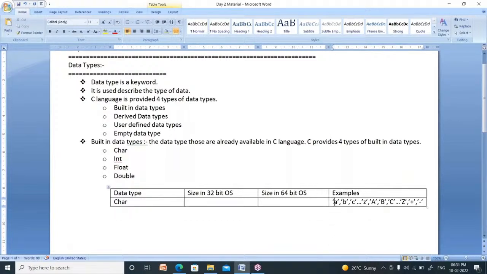The data included within single quotation is called a character.